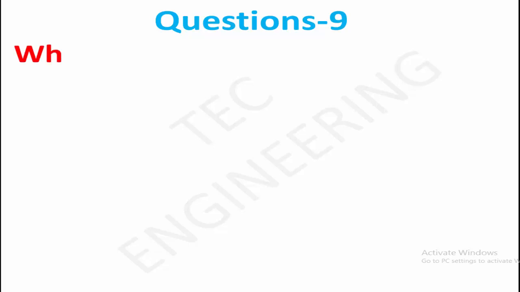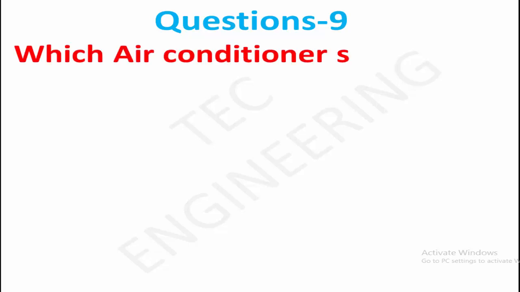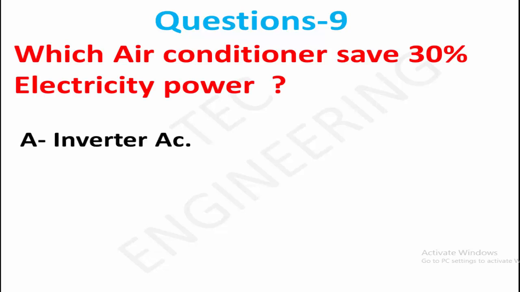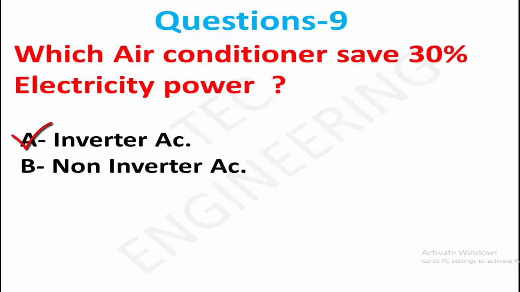Question 9. Which air conditioner saves 30% electricity? Option A, inverter AC. Option B, non-inverter AC. Right answer is Option A, inverter AC.